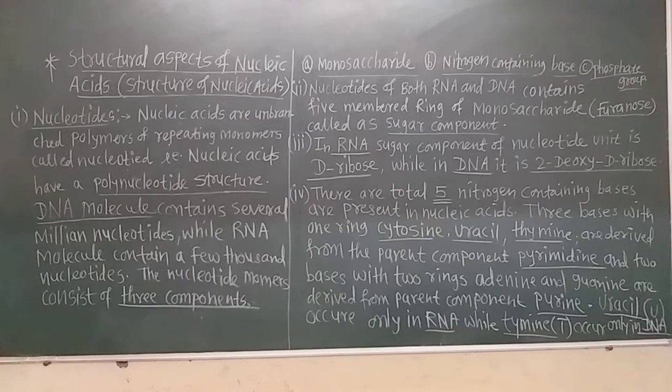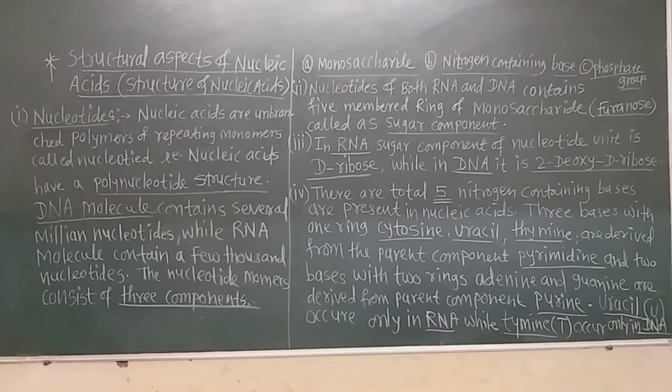Now you know that in the last lecture I told you that DNA and RNA are polynucleotide chains, or they have the polynucleotide structure. These polynucleotide structures are made by many monomers. Those monomers are nucleotides.